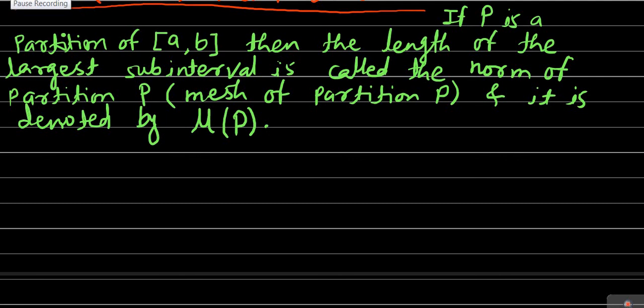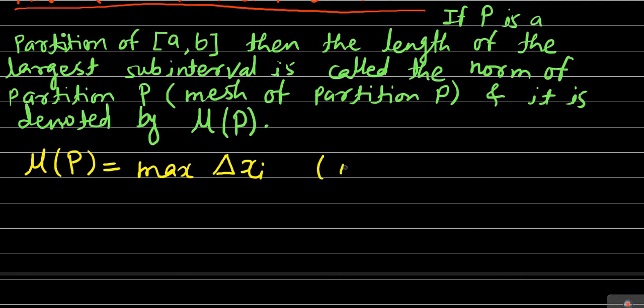Therefore we have the formula for the norm of the partition: if P is a partition, then mu of P is equal to the maximum of delta xi, where delta xi denotes the length of the ith subinterval, and i ranges from 1 to n.